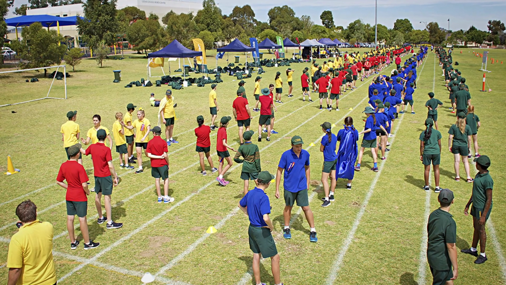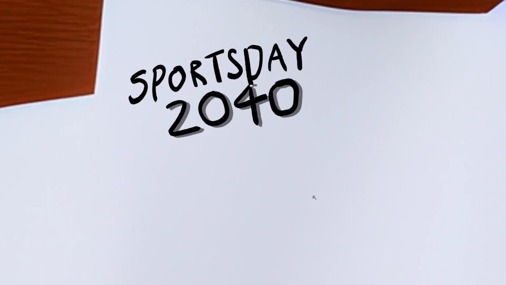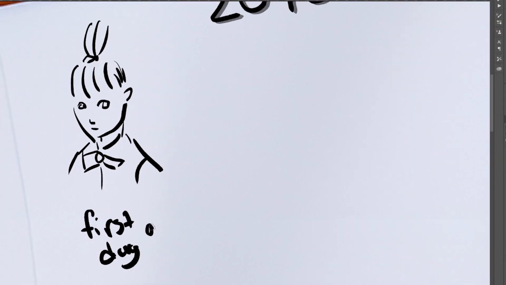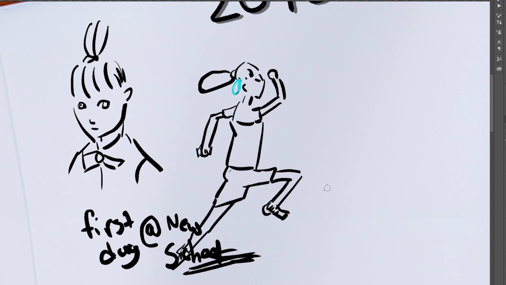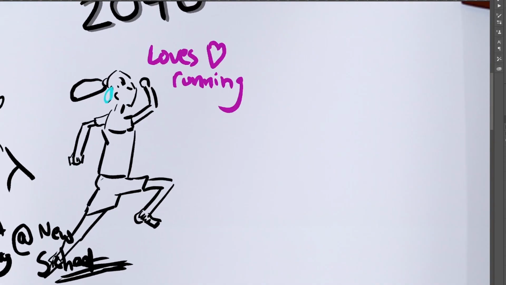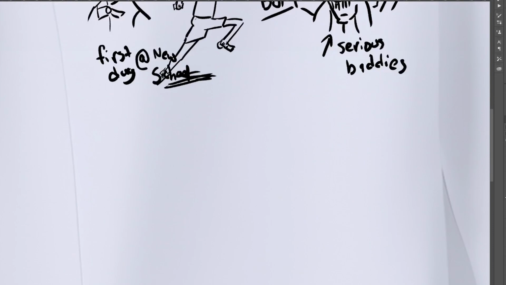style video game. In Australia, we have a tradition where schools do yearly athletics carnivals or sports days. So I thought, let's take that concept, set it in the future, and dial it up to 100. So the main character is a girl who's just started at a new school. Her passion is running and track and field, and on her first day it's the yearly sports carnival. However, it just turns out this school is full of serious competitors.